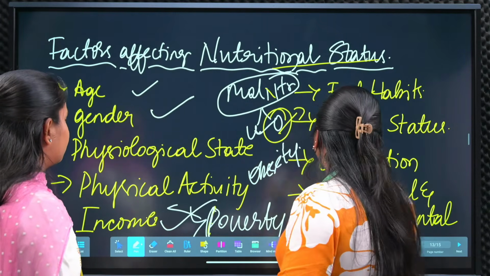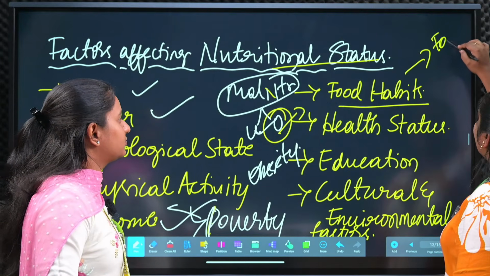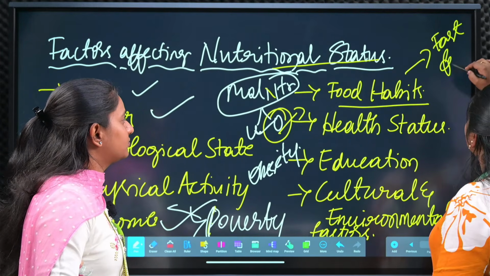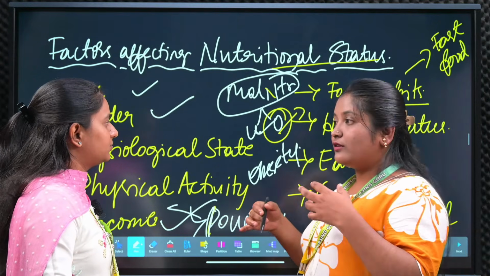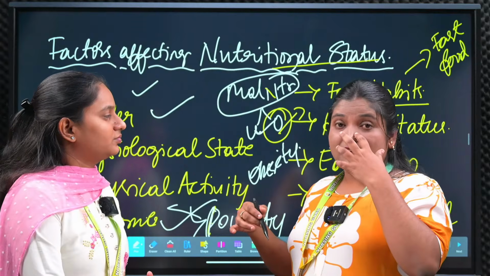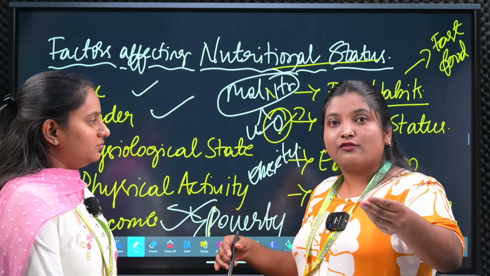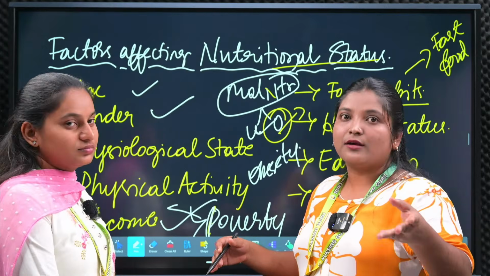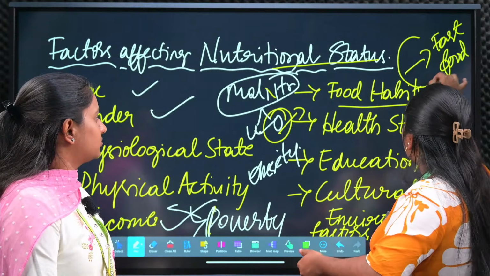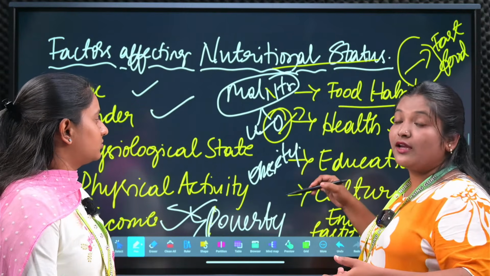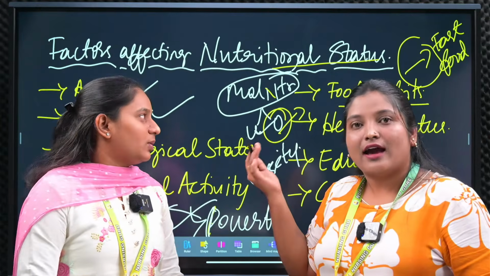The next one is food habits. Especially now we are moving towards fast foods, and a lot of junk food we are consuming. Definitely that will have an effect. You may see that at 12 years, in 6th, 5th or even 4th standard, girls are getting menarche. Why? Due to these kinds of food habits. And a lot of people are getting heart attacks. What is the reason? Their food habits.